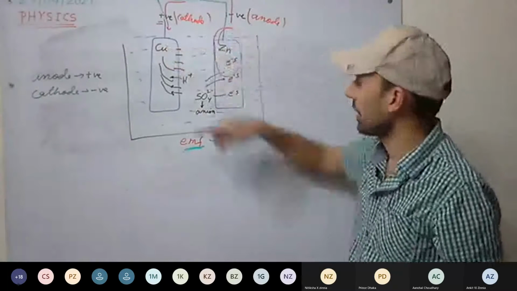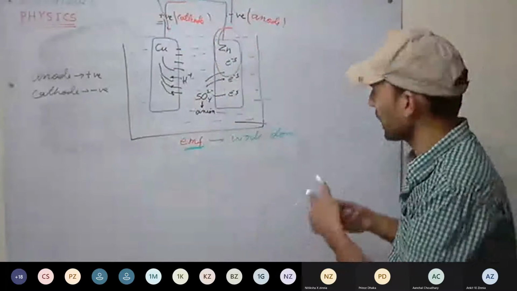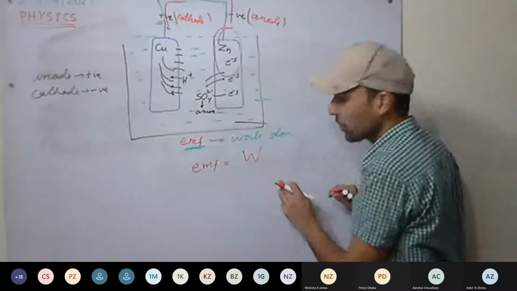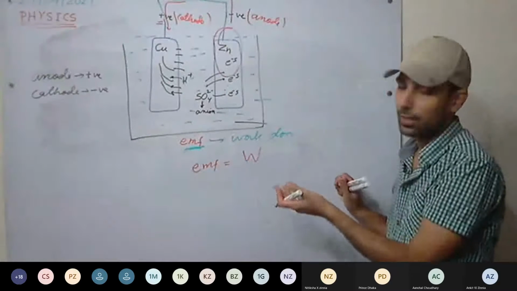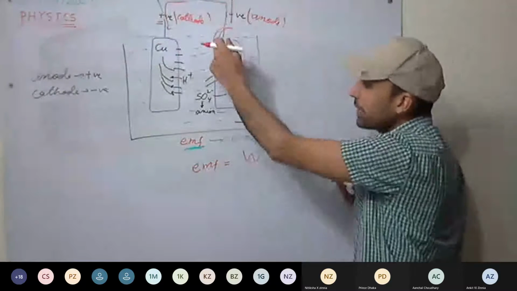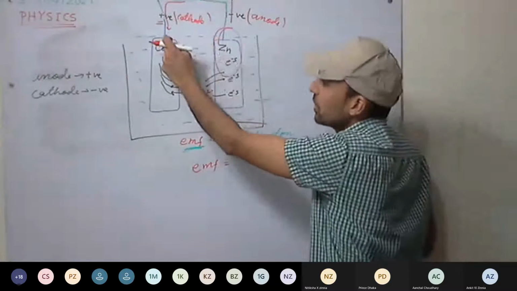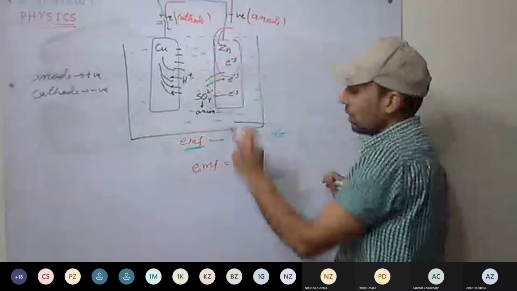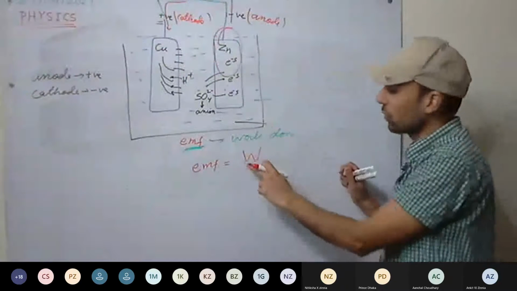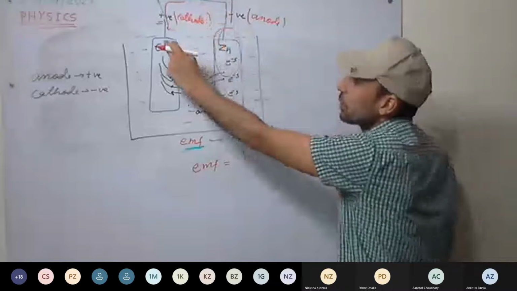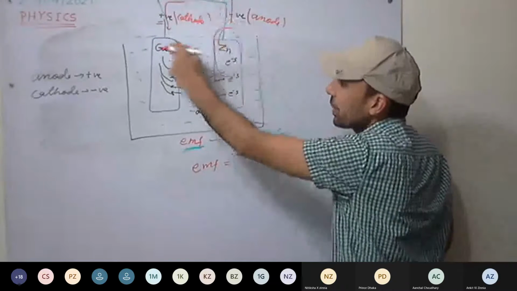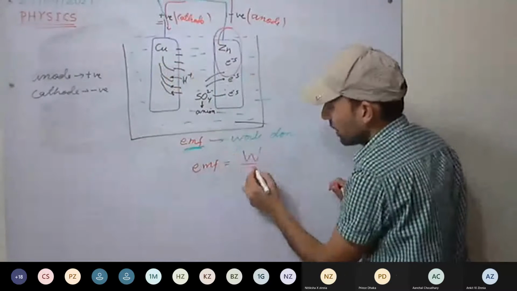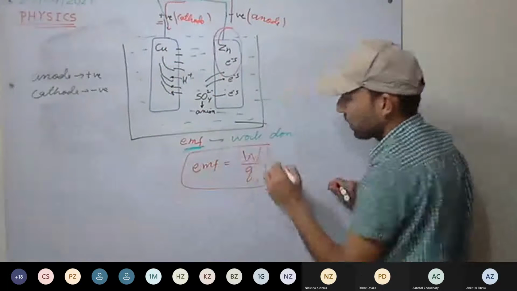EMF is defined as the amount of work done or energy spent in transferring per unit charge through the complete circuit, outside as well as inside. So this is how EMF is defined.